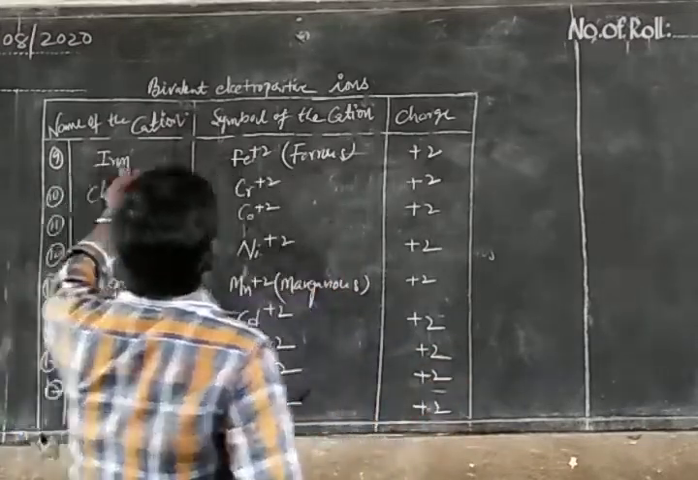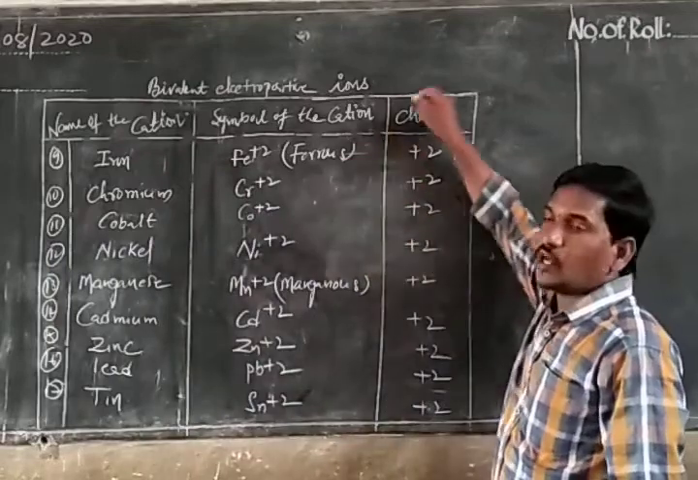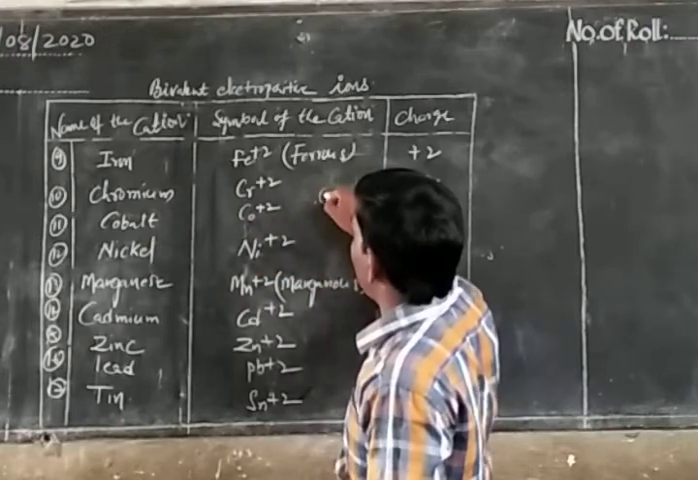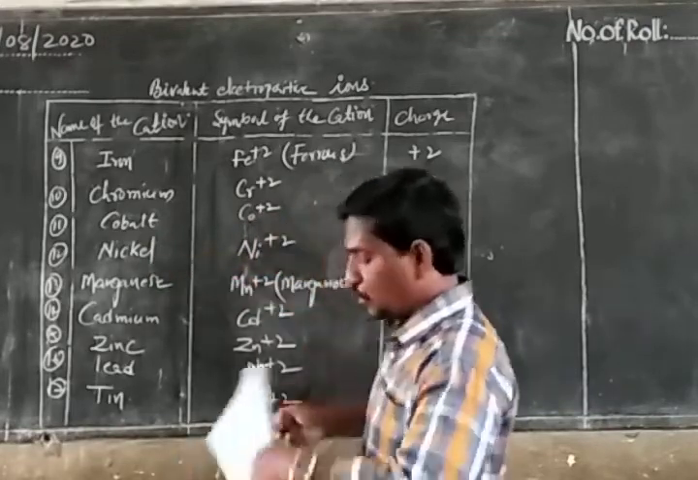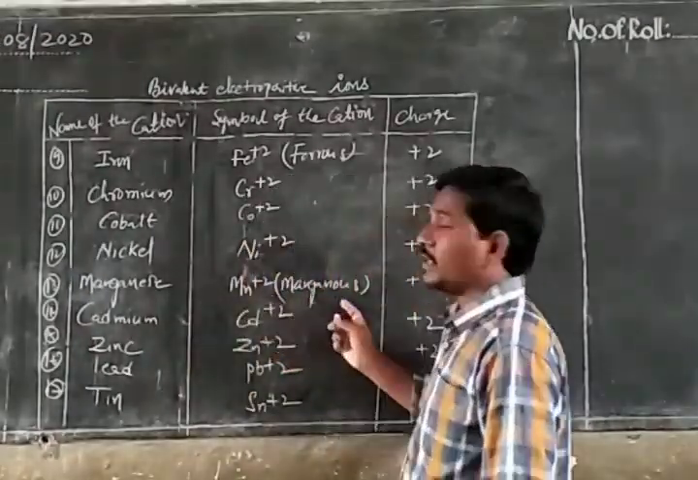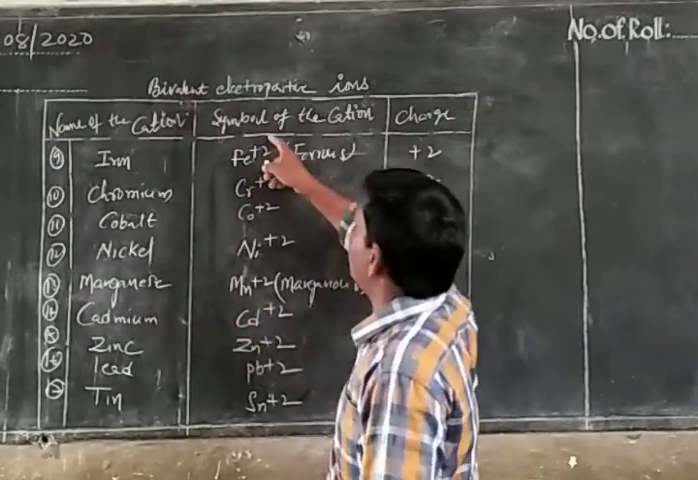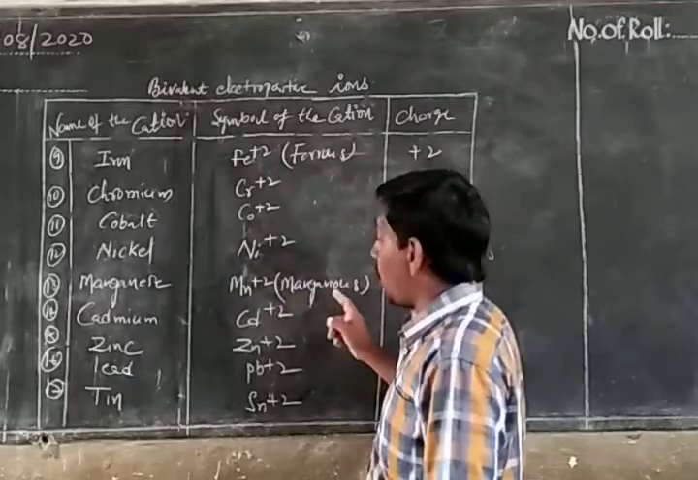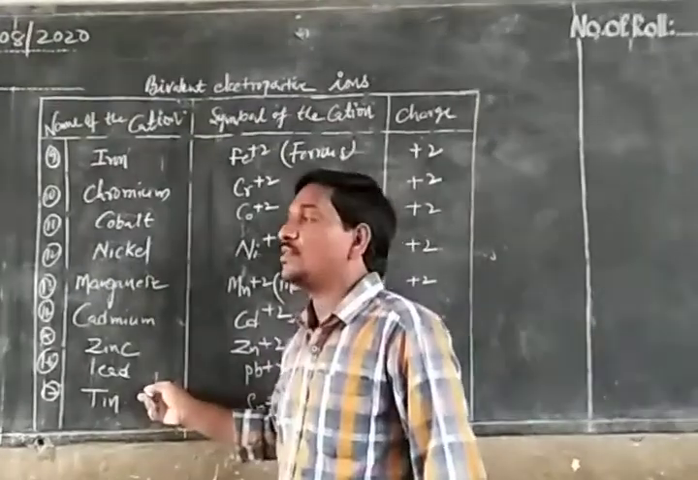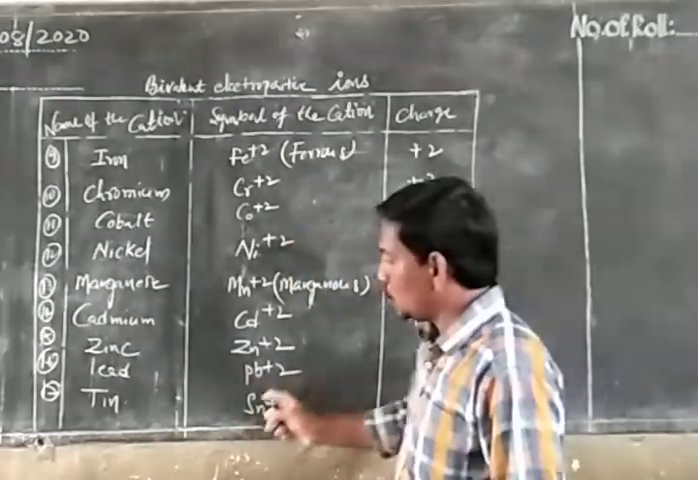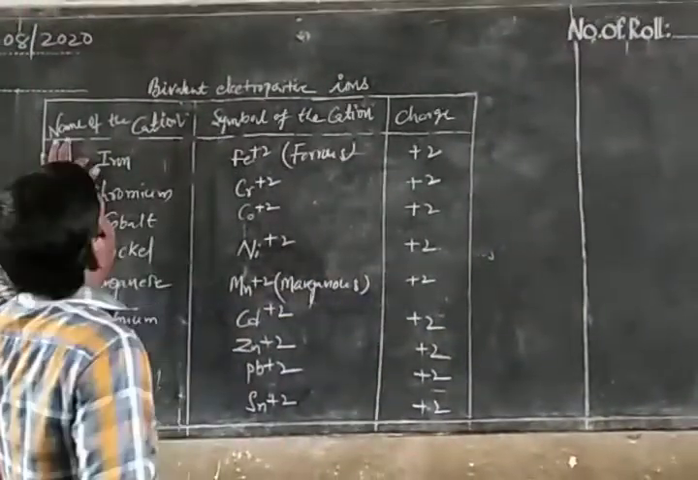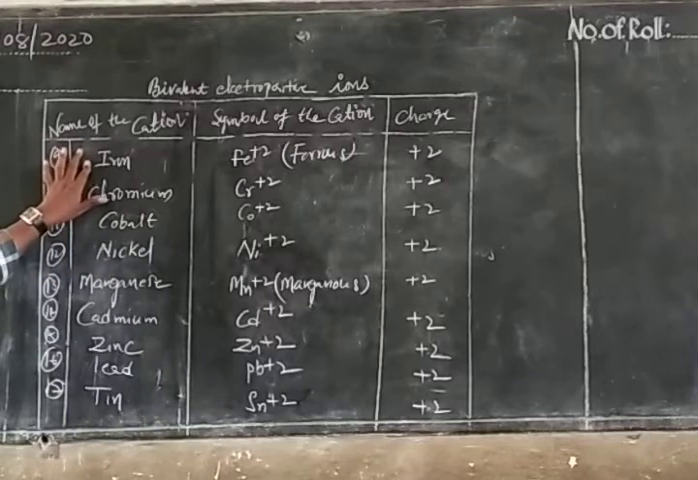Okay. Iron Fe plus 2, that is ferrous, the charge is plus 2. Chromium Cr plus 2, cobalt Co plus 2, we should write o small. Nickel Ni plus 2, manganese Mn plus 2. Cadmium Cd plus 2, zinc Zn plus 2, lead, from the Latin word plumbum, Pb plus 2, tin stannous, Sn plus 2. So these are some more examples of bivalent electropositive ions.